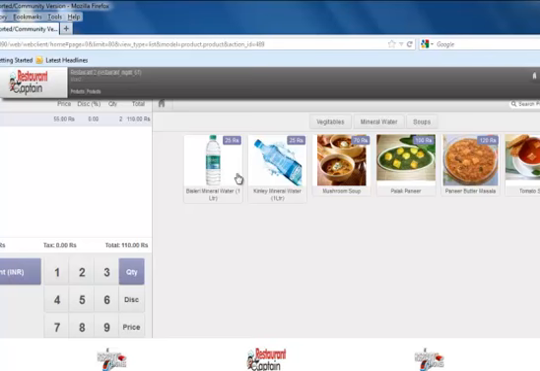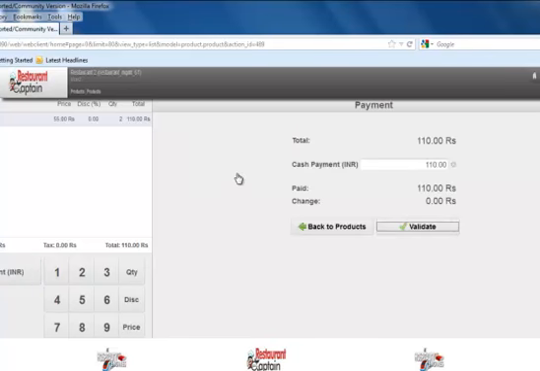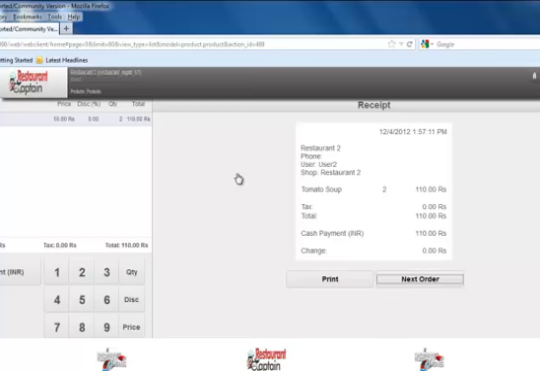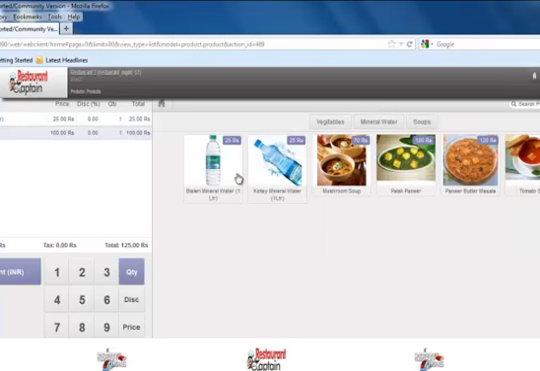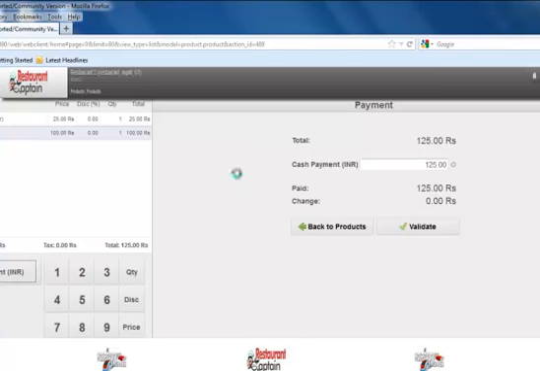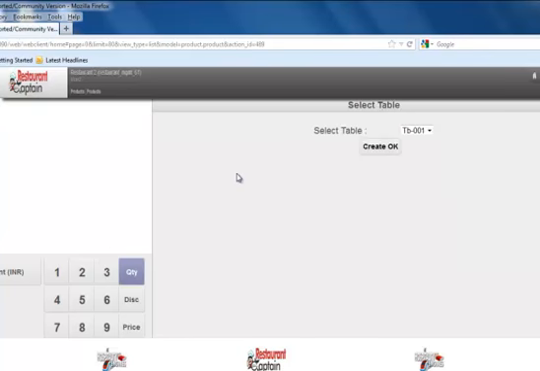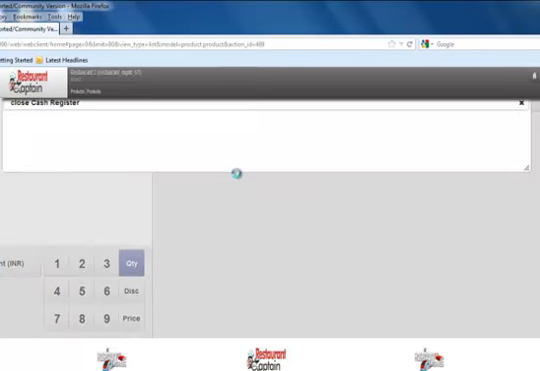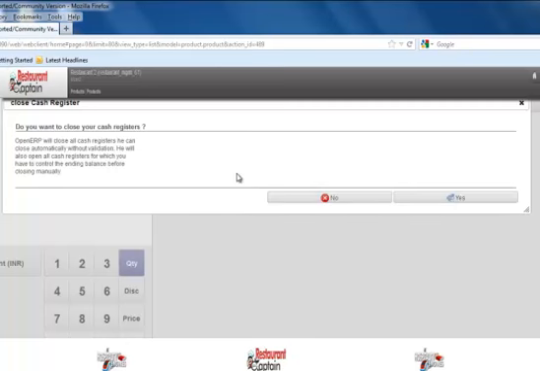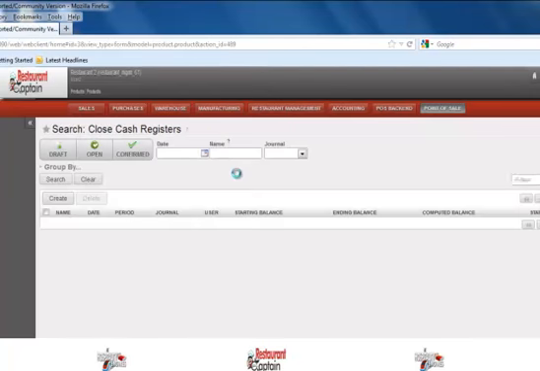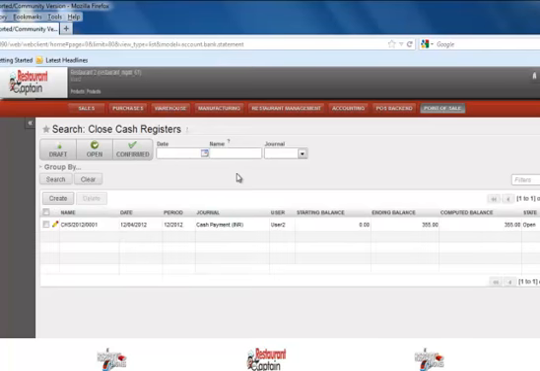So I'll just take a payment for all the selected tables right now. Let us say for table 6 as well, I have validated. Once the session is closed, the system will ask you whether you wish to close the register or not. If you say yes, the cash register which has been opened so far will be closed, and if you try to open a new session, it will again ask to open a new cash register for that matter.